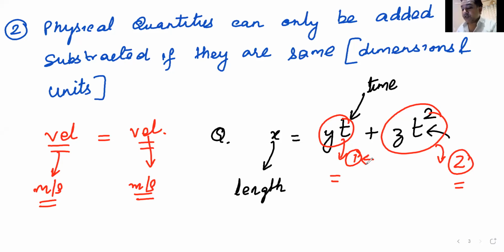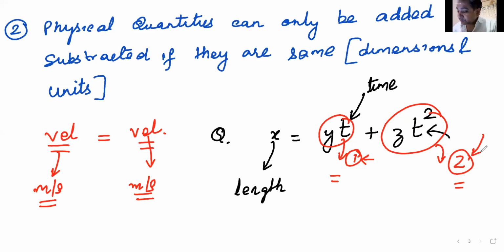This first quantity, which is y into t, and the second quantity, which is z into t square. Remember, I have not told you how to get it. But if you can apply some common sense, you can get the answer.